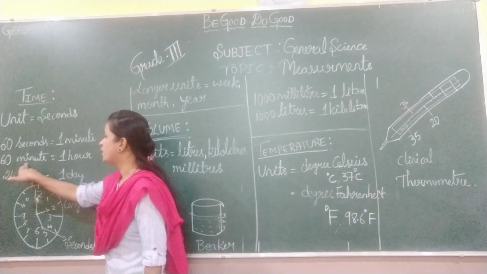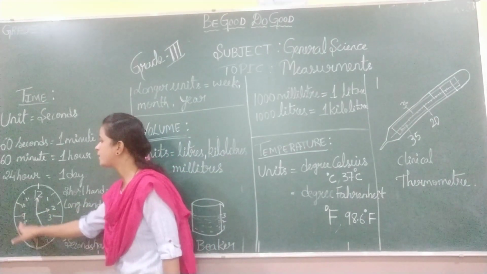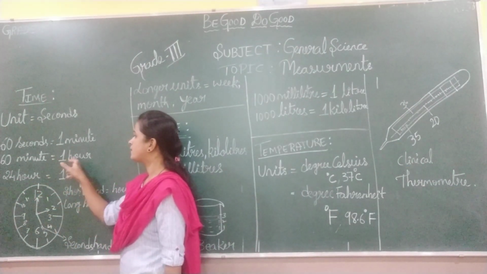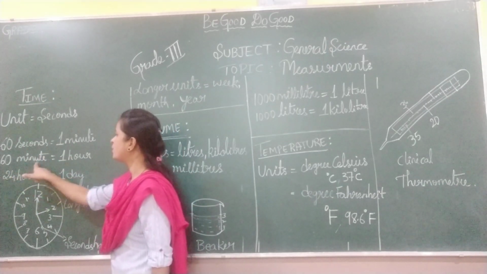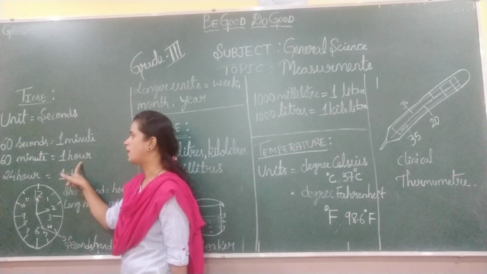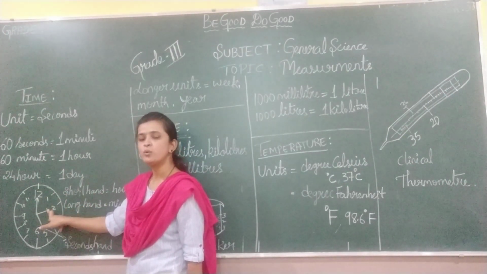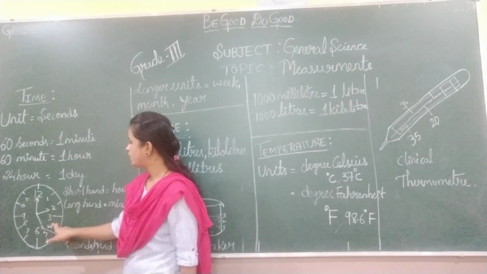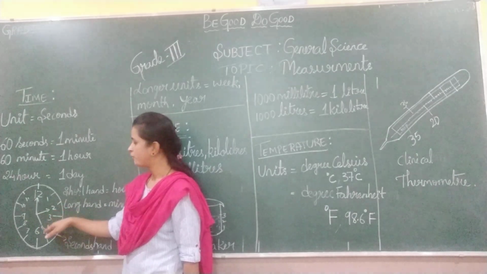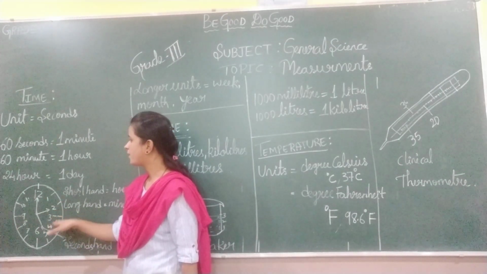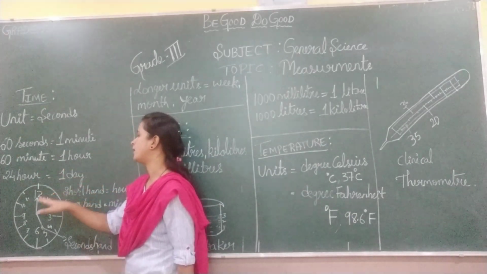So 60 minutes. If the long hand completes one circle, then that is called 60 minutes. So 60 minutes is equal to 1 hour. So 1 hour means the short hand will move 2 to 3, or 3 to 4, or 4 to 5, or 5 to 6. So 60 minutes is equal to 1 hour.